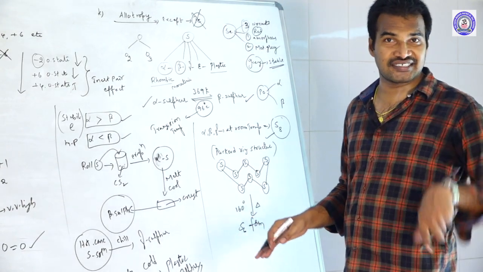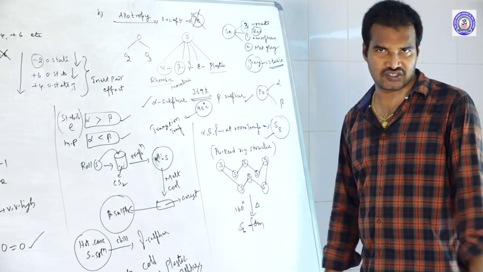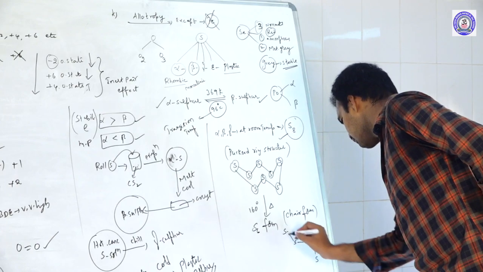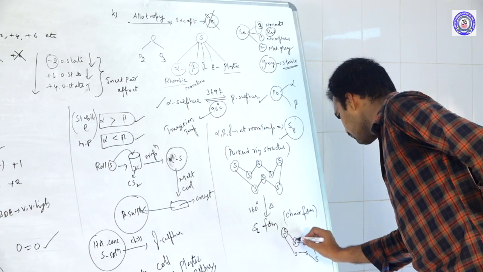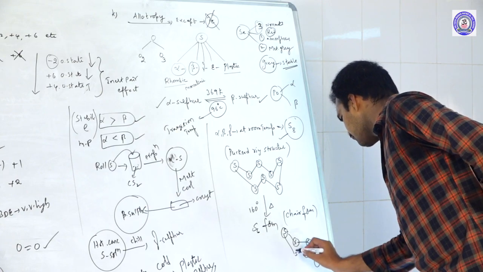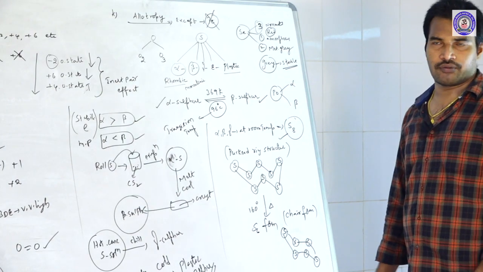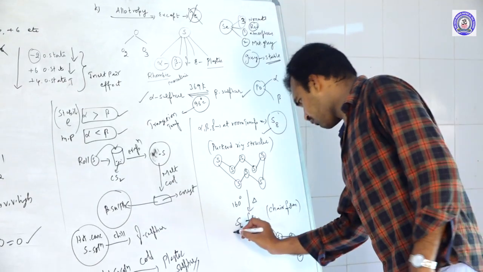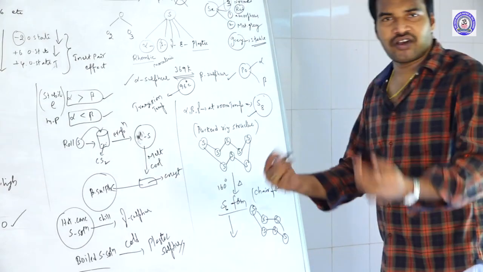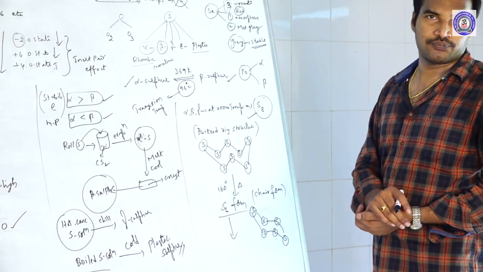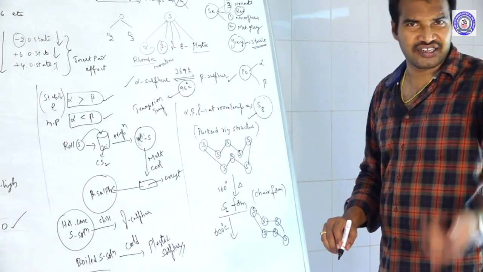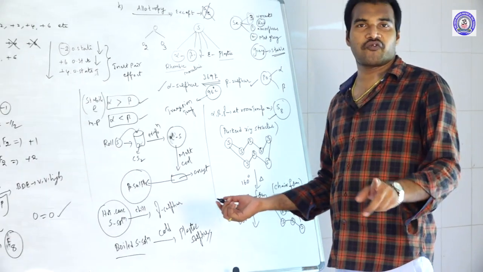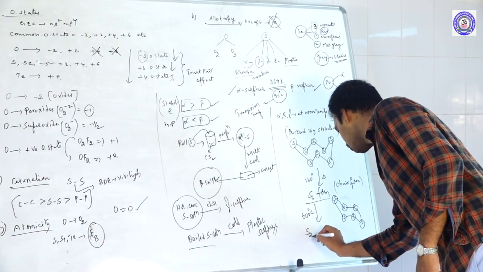S8 becomes S6 at 160 degrees. This is the structure of the chair form. If you further heat this S6 form to 600 degrees, then S6 becomes the S2 form.